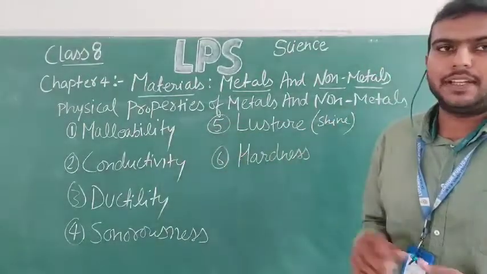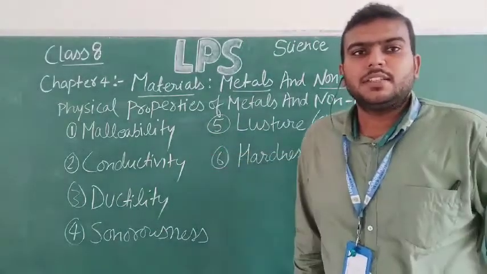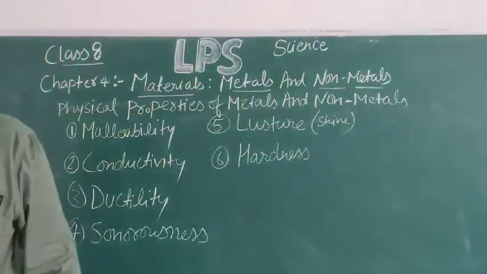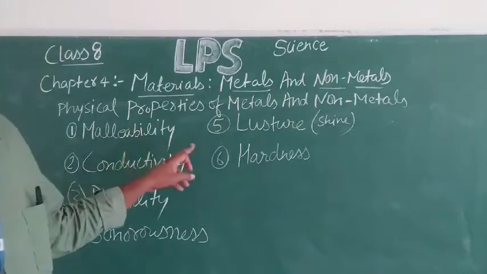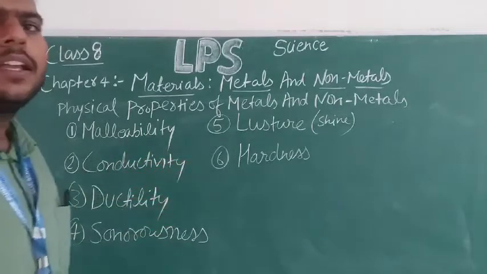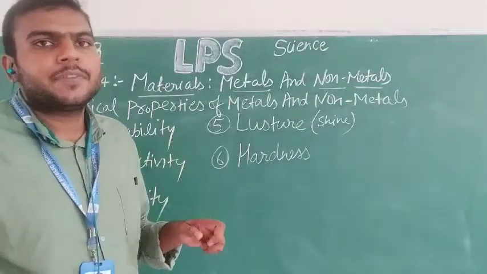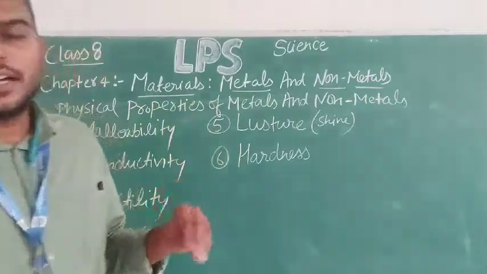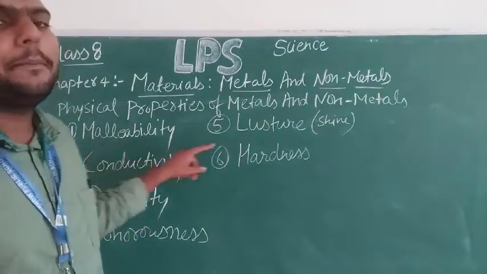I will be comparing all these things on these properties. The first one is malleability. Malleability is a physical property of these substances. Malleability is the property of metals by which they can be beaten with a hammer. If I am beating the metal with a hammer, it will not break, but instead of breaking, it will be converted into thin sheets. That property is known as malleability.